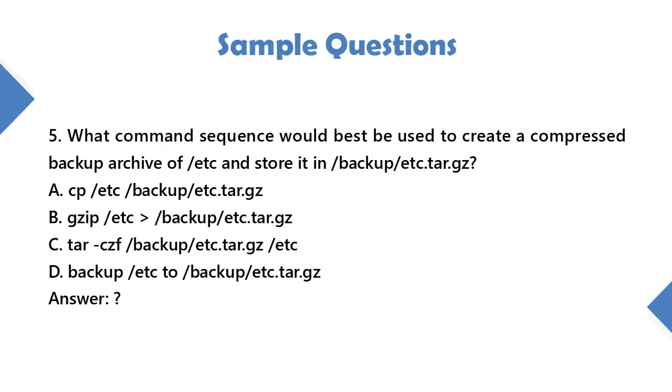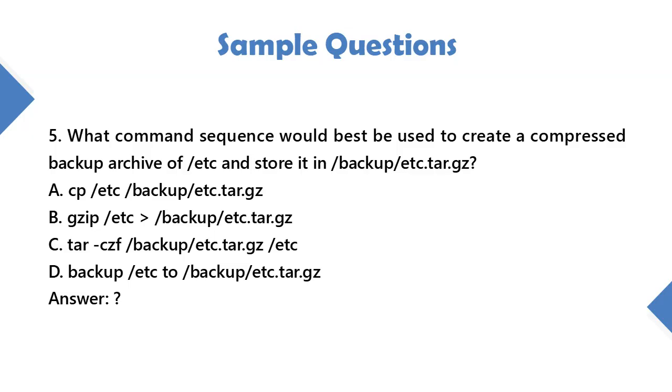5. What command sequence would best be used to create a compressed backup archive of /etc and store it in /backup/etc.tar.gz? A. cp /etc /backup/etc.tar.gz.